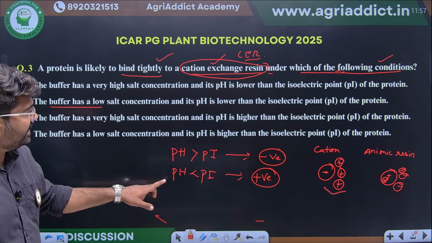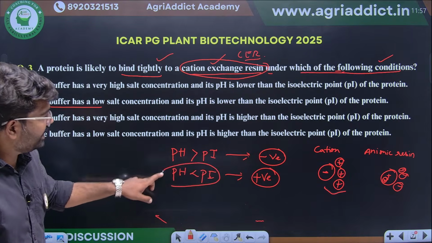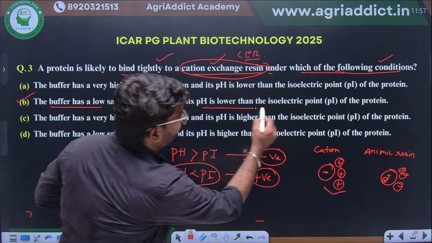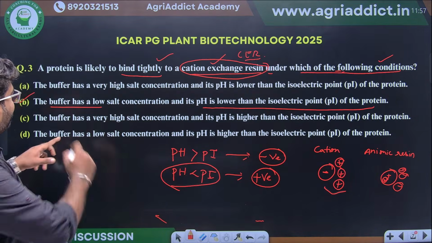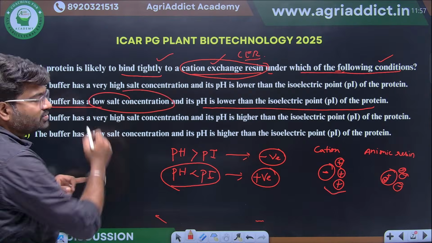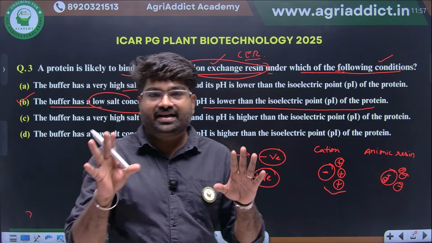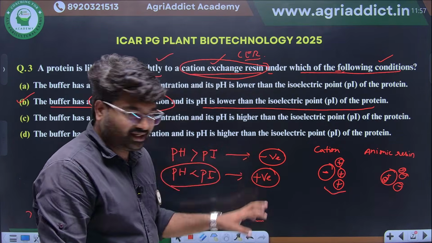So pH should be lower than its pI. So pH is lower than the isoelectric point of the protein. I hope this is clear. Then second thing, buffer concentration should be less so that it can easily go and bind with this resin. I hope this is clear.